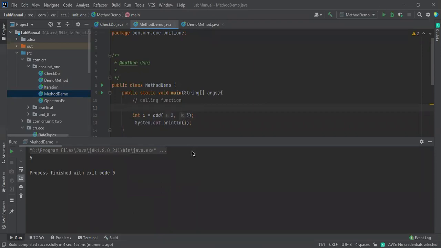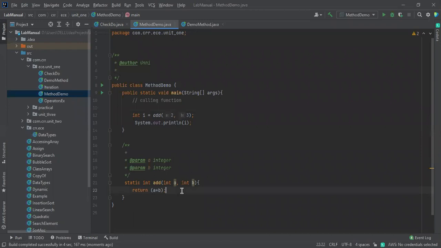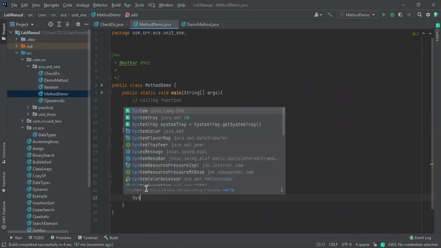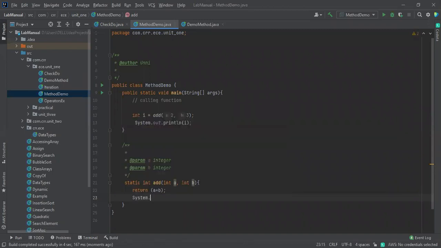Okay, it has been done. And I want to tell you one more thing. After a return statement, whatever you mention will not work. The compiler will work only till the return statement. If you mention anything after the return statement, like System.out.println hello world, it will not execute.